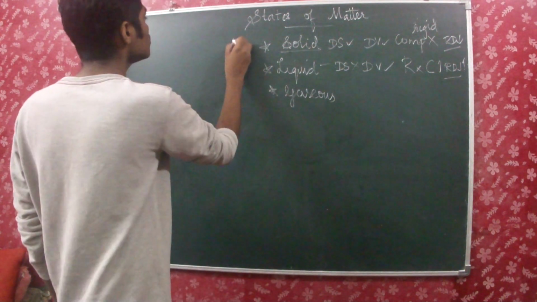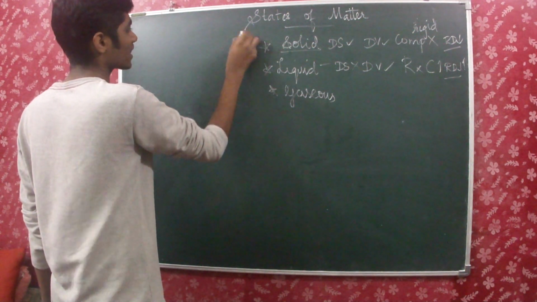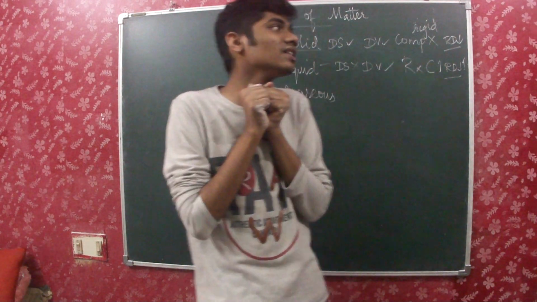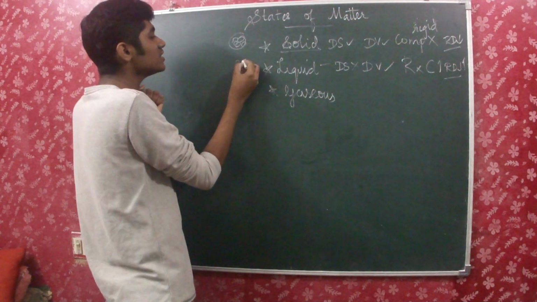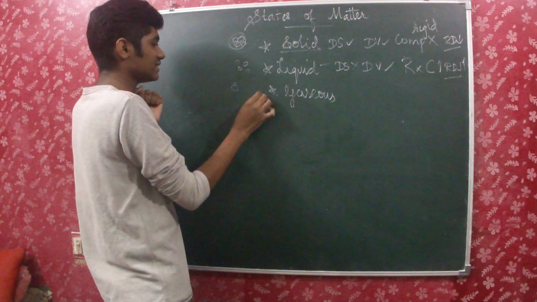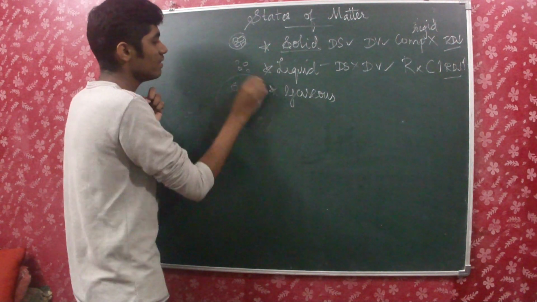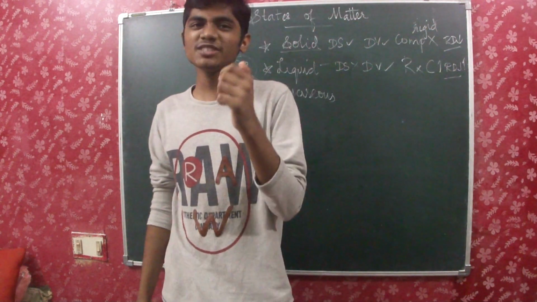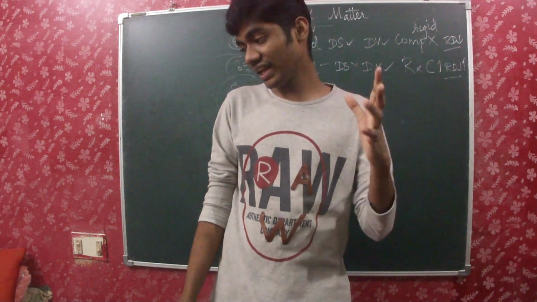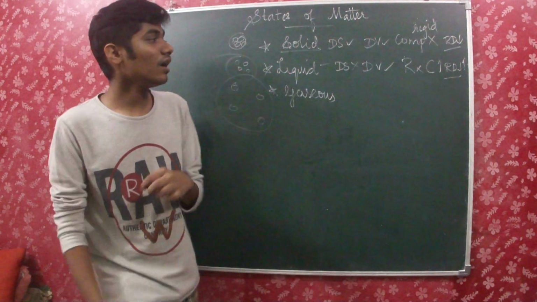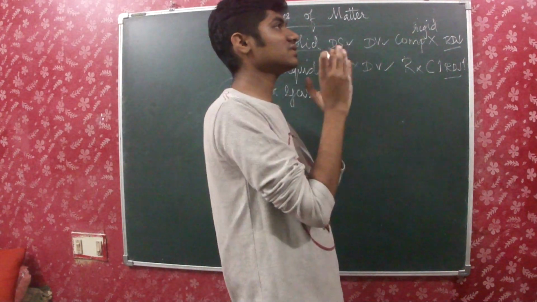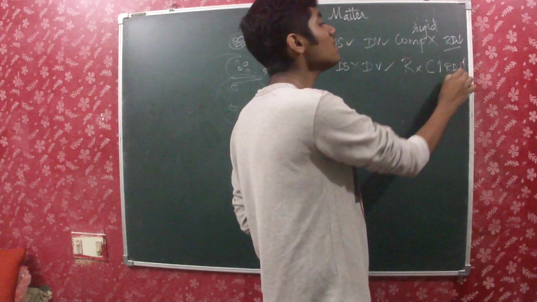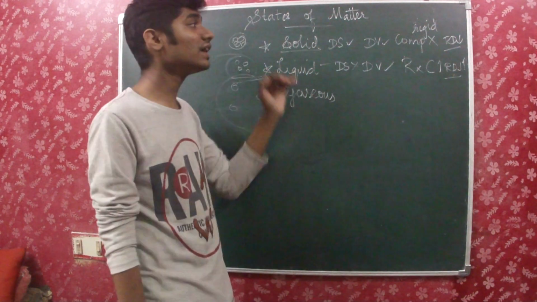You know why? In solids, the particles are very compactly packed. That is, the particles are very close to each other. Whereas in liquids, there is a small space which exists between them, and in gases, a very large space exists between them. So in solids, the particles are very close to each other. In liquids, there is a little space, and in gas, there is a very large space. So this is the reason, the space between the particles is the reason for the rate of diffusion to be higher than the solids.